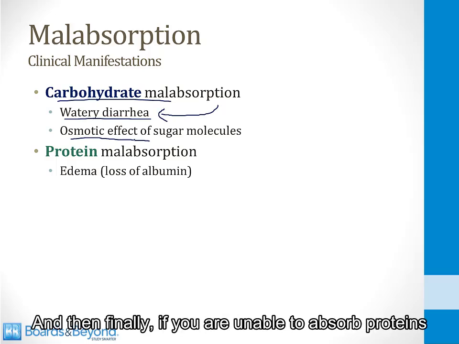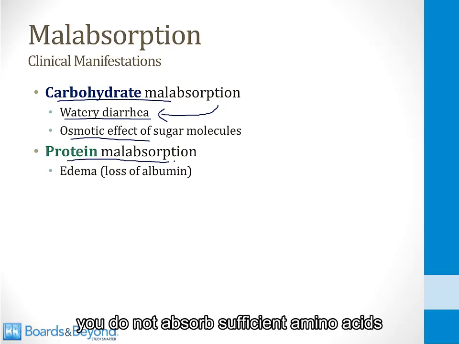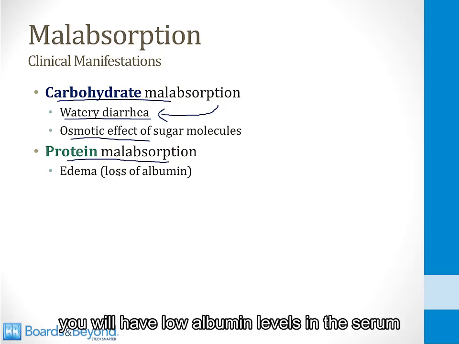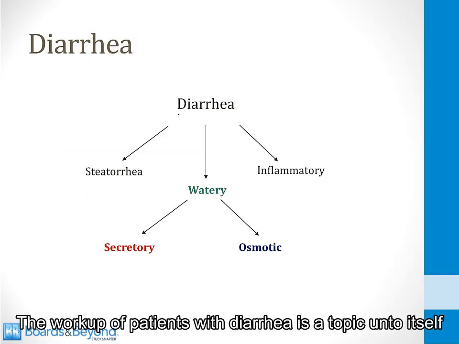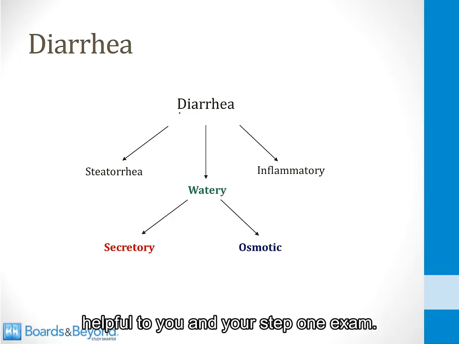And then finally, if you are unable to absorb proteins, the problem is not so much a change in the characteristics of your stool, but the problem is that you do not absorb sufficient amino acids in order to synthesize albumin. As a result, you will have low albumin levels in the serum, and this will lead to edema. The workup of patients with diarrhea is a topic unto itself, but I'll briefly review some concepts here that can be helpful to you in your Step 1 exam.